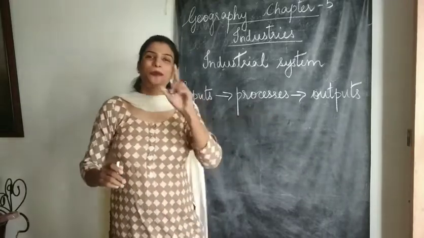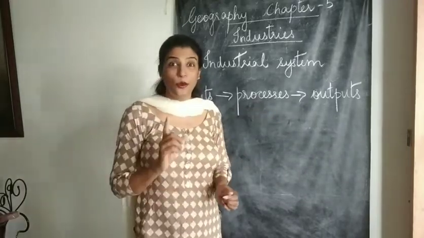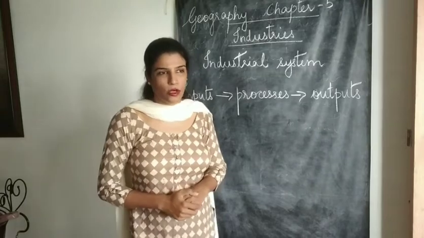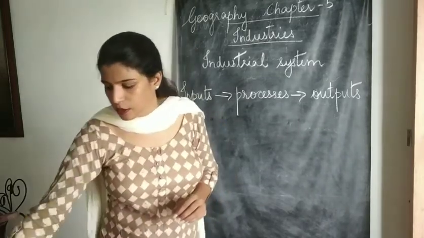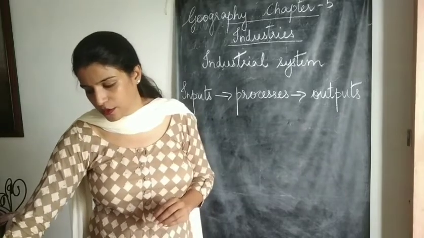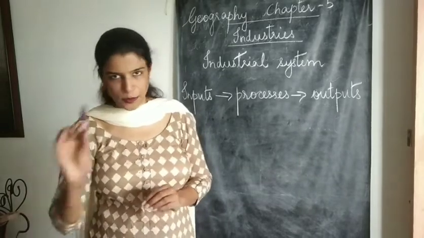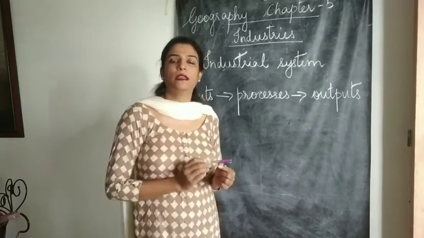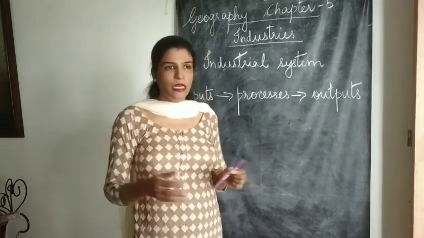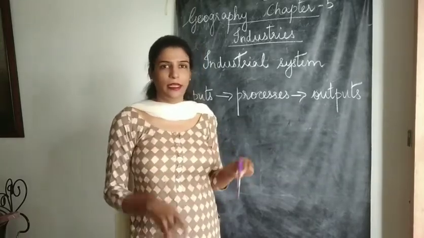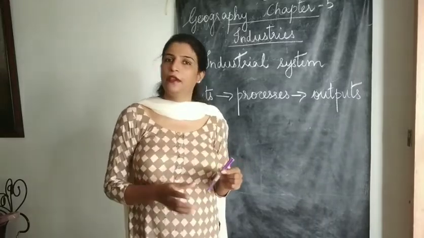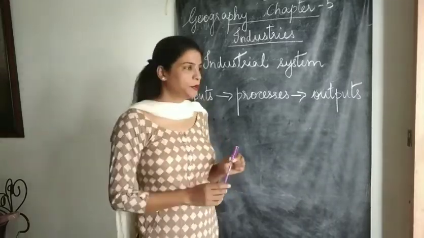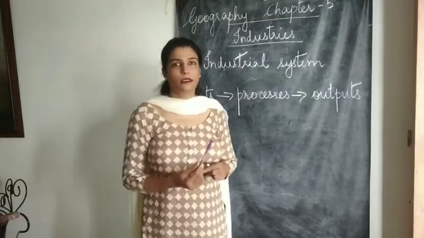You start the production purpose. Now, what does the production purpose include? Supposedly, I had taken the example earlier also, say I have to make this pen. So I set up an industry, I invested money in it, I brought in labor, I brought in the raw material, I arranged for the transportation, everything I did, that was my input. Now the production process starts.